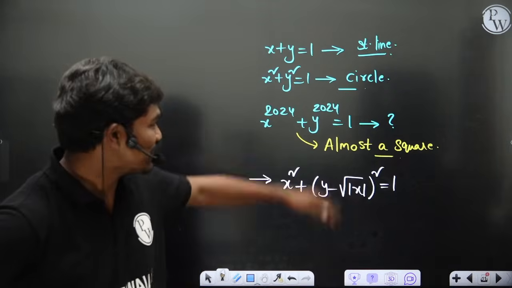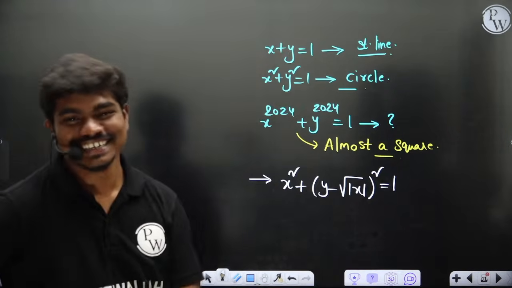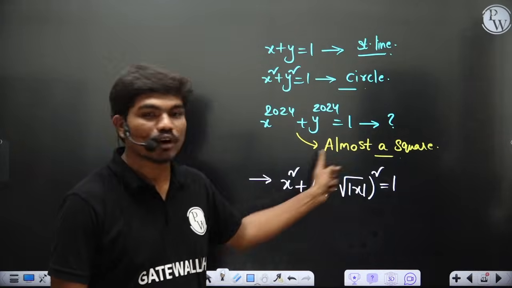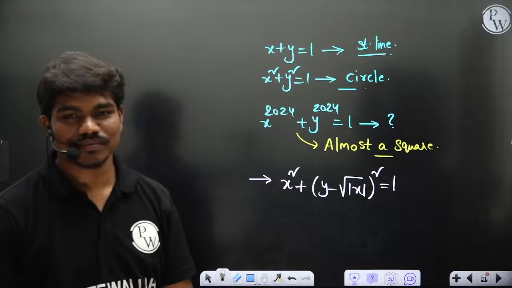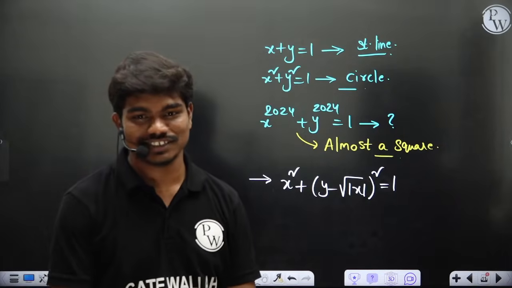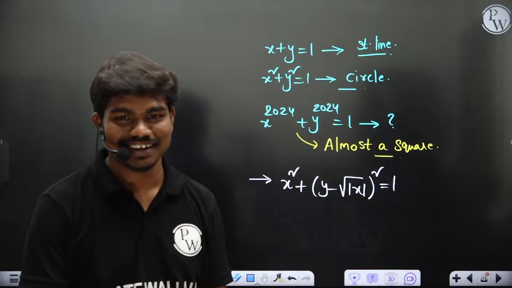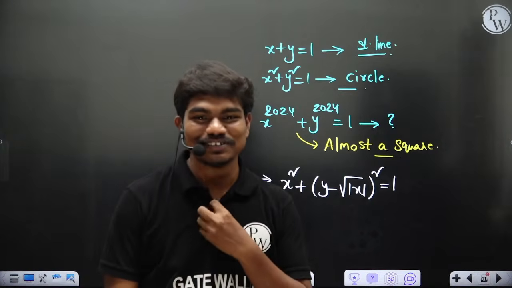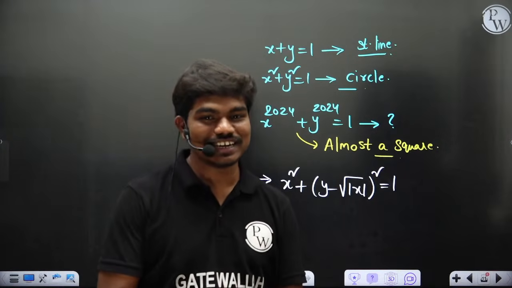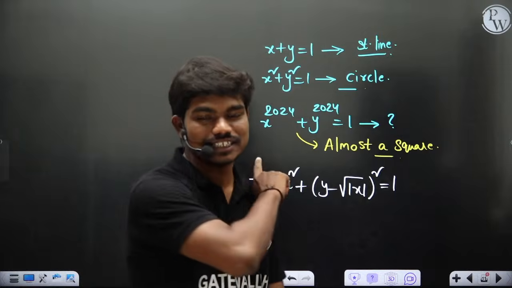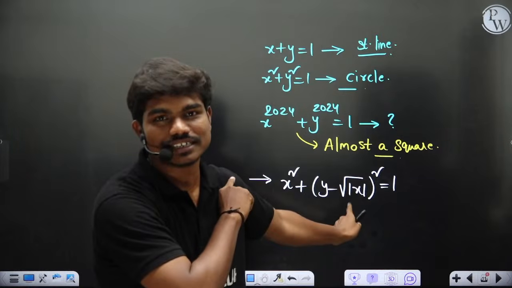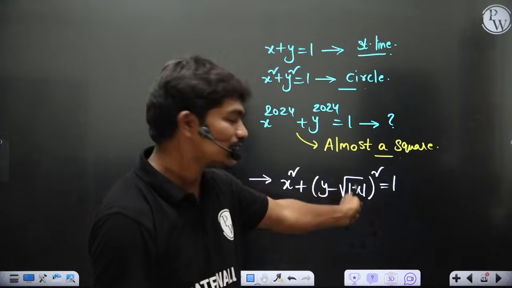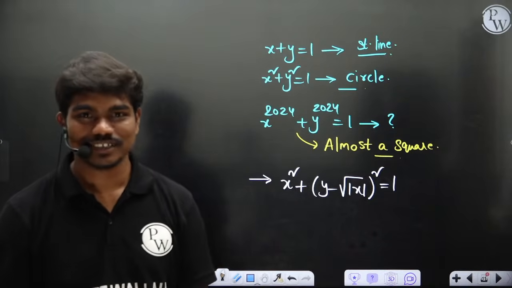Circle. Why? Because this equation is square. Now you're going back. I'll give you a hint. As of now, you all are seeing the shape of this graph. Everybody now doing Desmos. Today my whole mind got shaken. Parabola. No, Sagnika. No, sir. We don't know, sir. I'm giving you a hint. As of now, you all are seeing the shape which is generated by this equation. Shall I tell you?